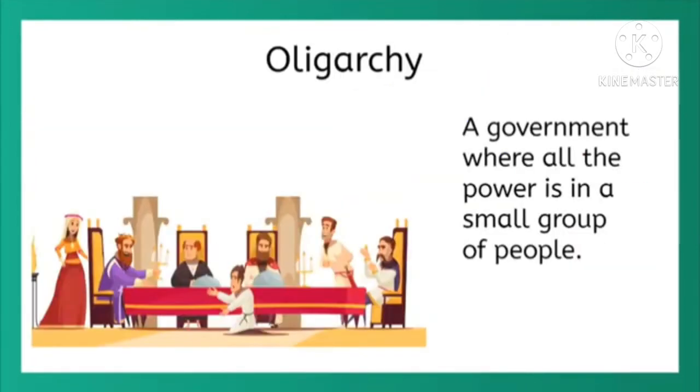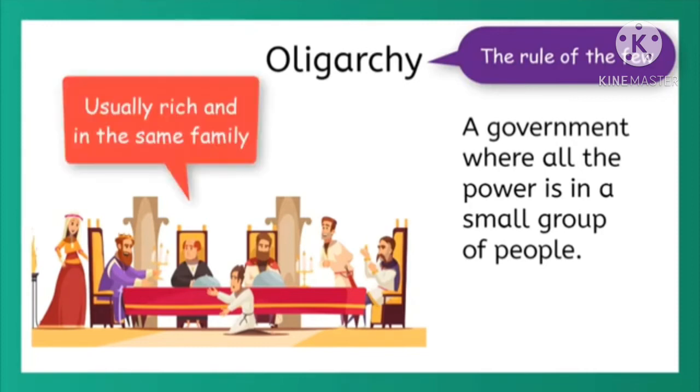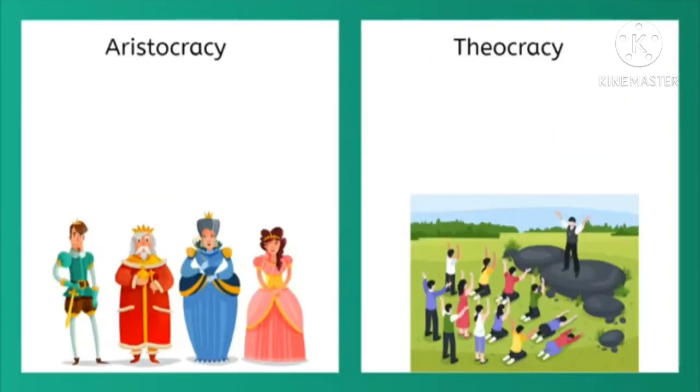The third type of government is an oligarchy. An oligarchy is called the rule of the few, where all of the power is in the hands of a few people. Usually, this small group of people are very rich and are in the same family. Even though there is more than one leader, an oligarchy is not like a democracy. Only a few select people have the power to make new laws or change things in the country.